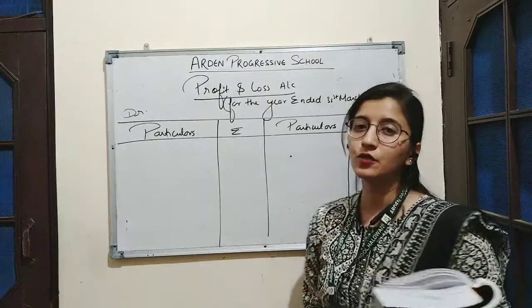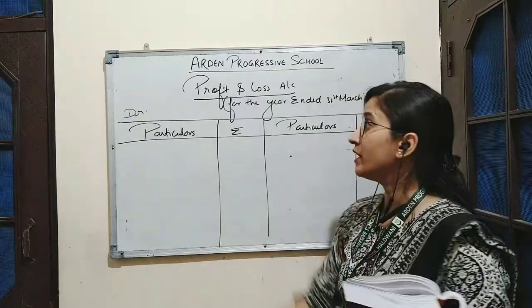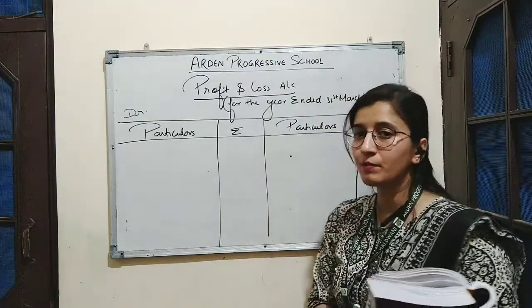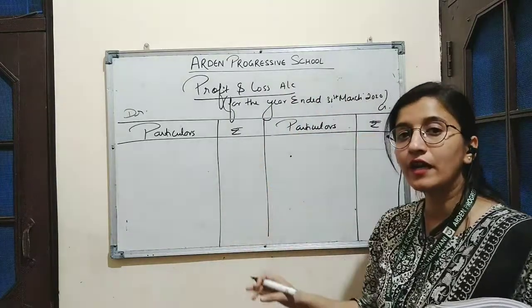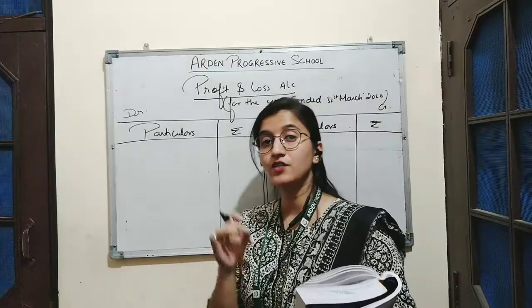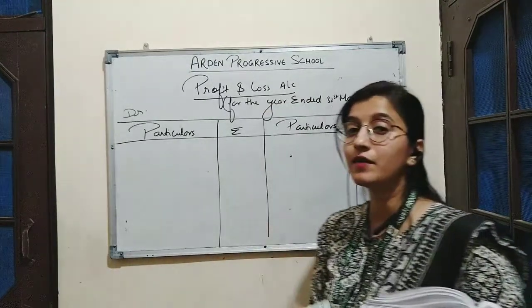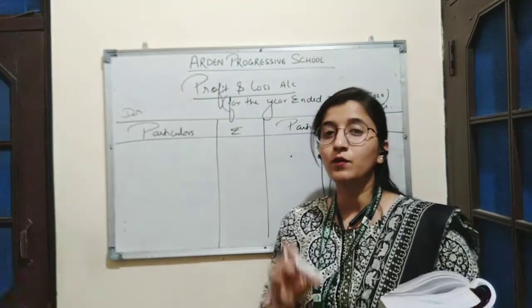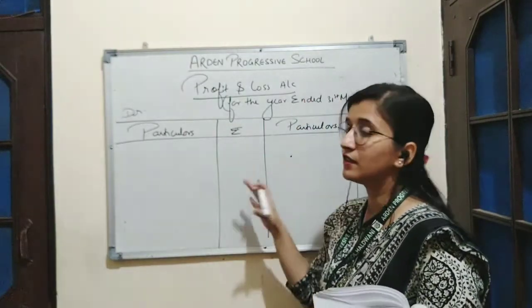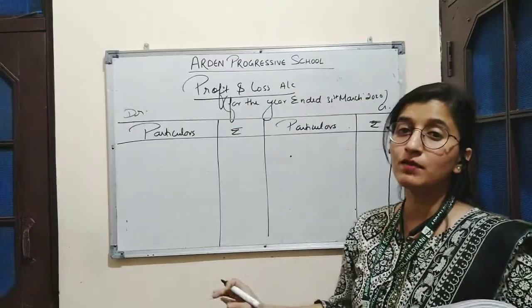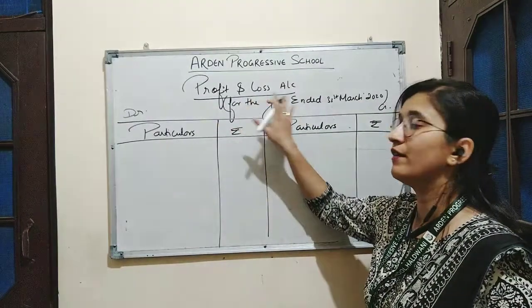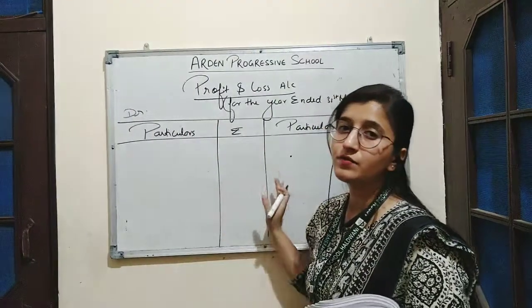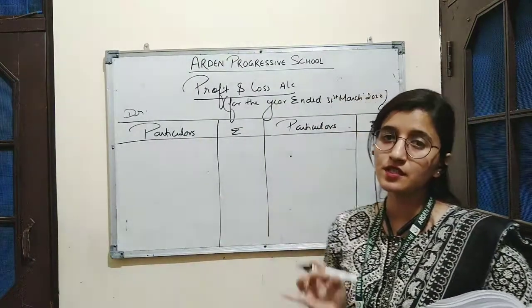Now coming to the solution part, we will first prepare profit and loss account. Now why is profit and loss account prepared? As we know, there is one item which is considered as charge against profit, and that item is manager's commission. And we have already studied that whatever item is considered as charge against profit, it will be shown in the profit and loss account. So here we will record all the items which are considered as charge against profit.